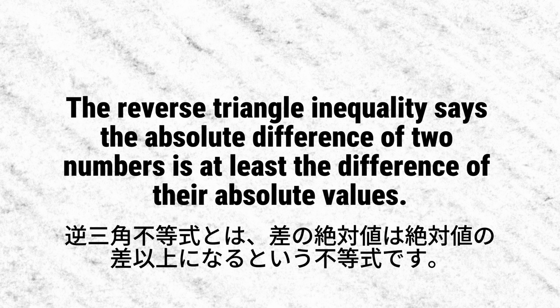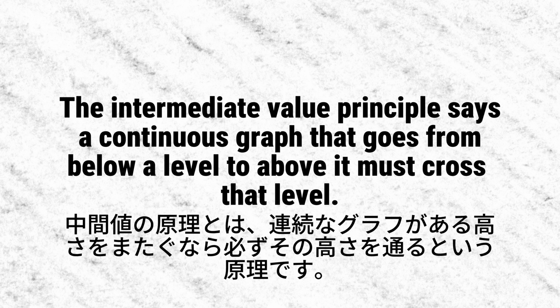The reverse triangle inequality says the absolute difference of two numbers is at least the difference of their absolute values. The intermediate value principle says a continuous graph that goes from below a level to above it must cross that level.